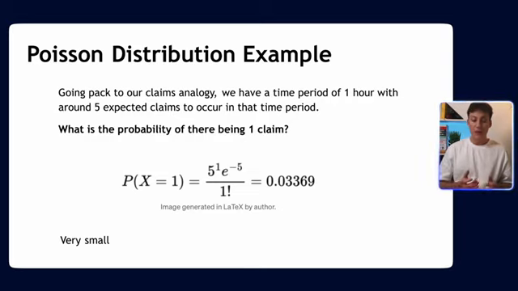And so it's very, very small. It's saying that given we have a mean rate of 5, to only get 1 is very, very unlikely. And that's what the Poisson distribution is saying. It's just saying how likely a certain number of events is to happen if we know it happens with a mean rate.